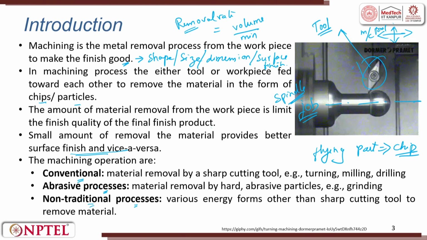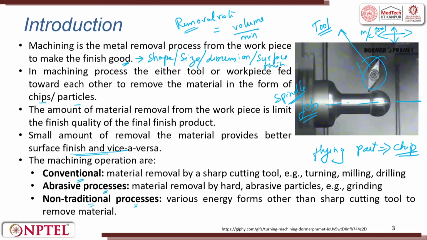What is the abrasive process? In the conventional process, I know the tool and I dictate the tool geometry. In the abrasive process, I make the tool into a small powder. So, the geometry cannot be dictated, but the abrasive will always be harder than the workpiece. Again, there are exceptions. For example, when we try to remove a scratch from glass, glass is a very hard material, so here we use soft abrasives to remove the scratch. That is also possible, but there are exceptions.